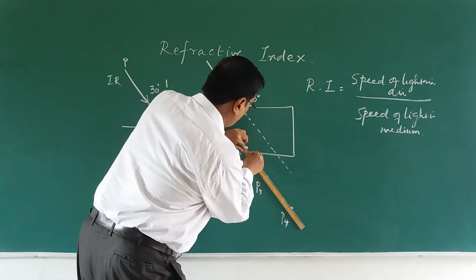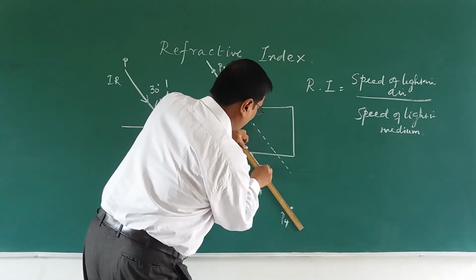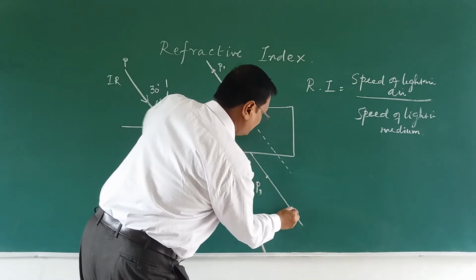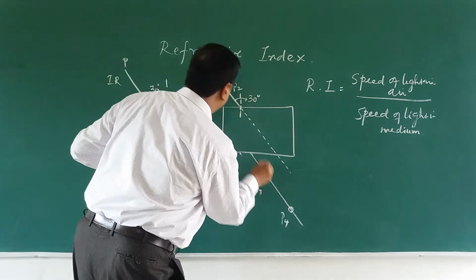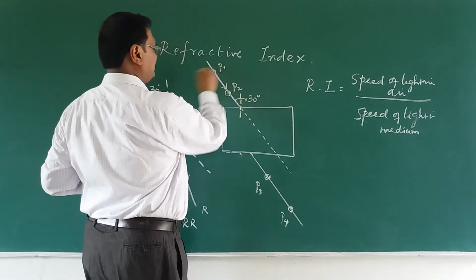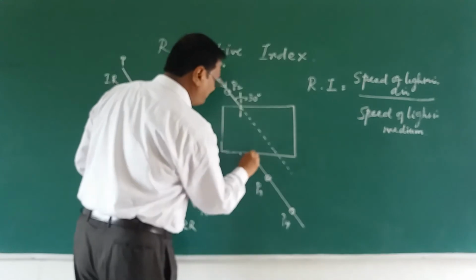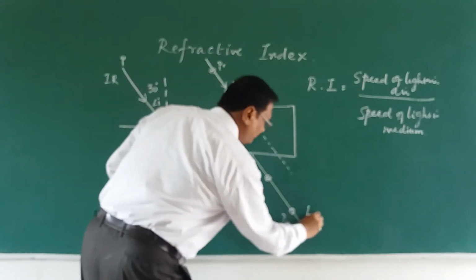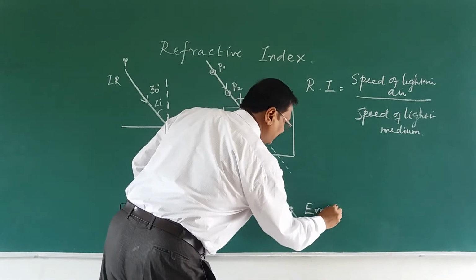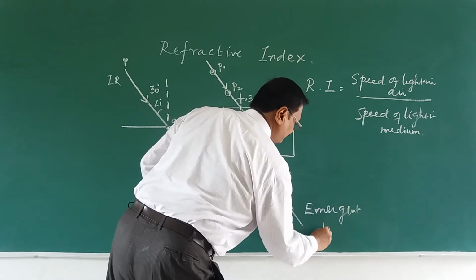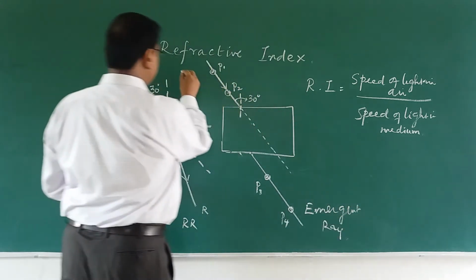Now I joined them together like this. Okay, I circle it, circle it, circle it, circle it. Now this is the point where the ray is coming out. We call it the emergent ray. And this is the incident ray.